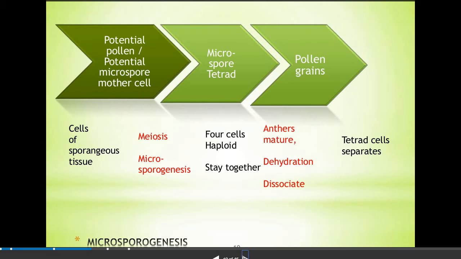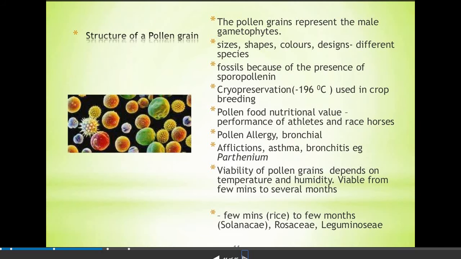They are four haploid cells grouped together. Whenever they mature, dehydration occurs and they dissociate from each other, and each haploid cell further results in pollen grain formation. So this is the process of microsporogenesis.